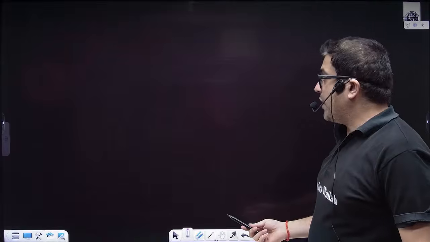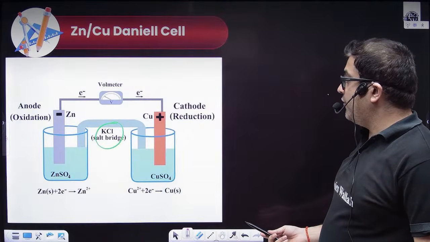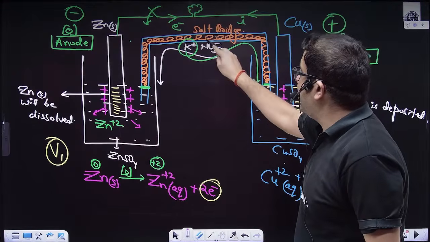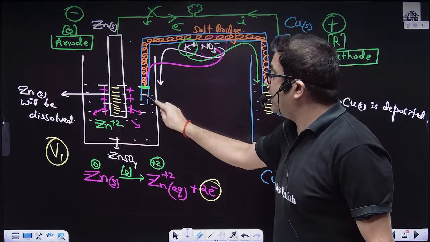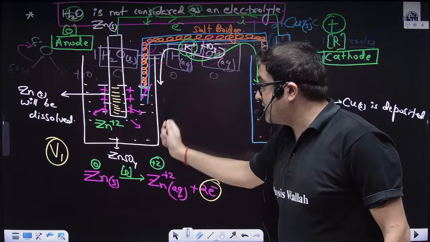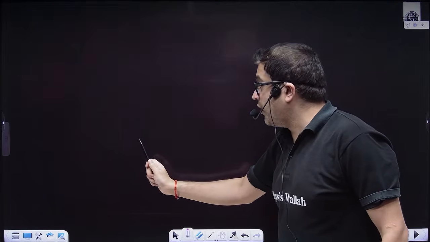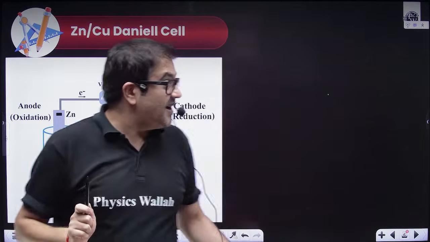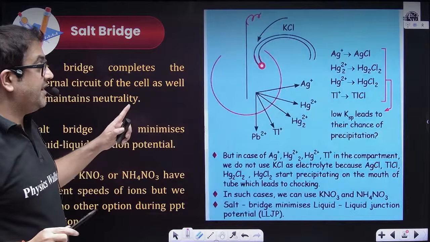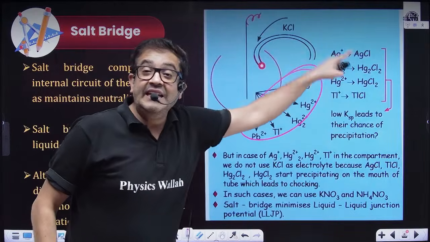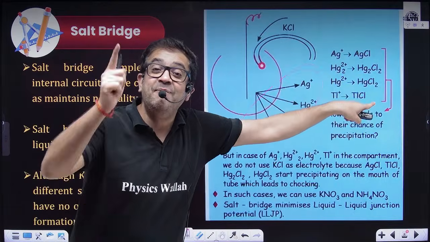Obviously, the chloride ion, the negative ion, is moving from which side to which side? Where is my salt bridge? Here. So the negative ions are moving toward the anodic compartment. So if you use Cl minus ion, then you should not use what in the anodic compartment? You should not use Cl minus ion if the anodic compartment is having these ions. Why? Because their chlorides are PPT.